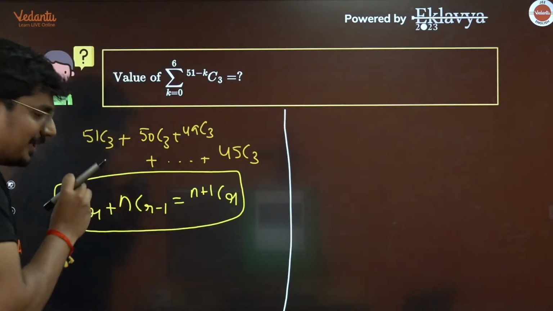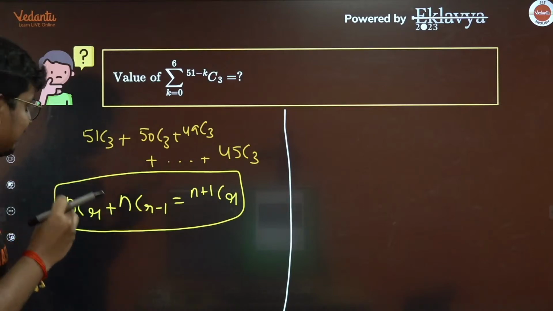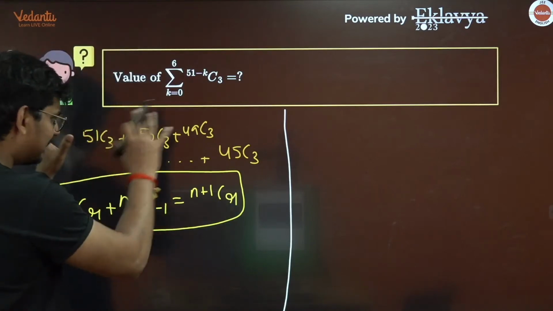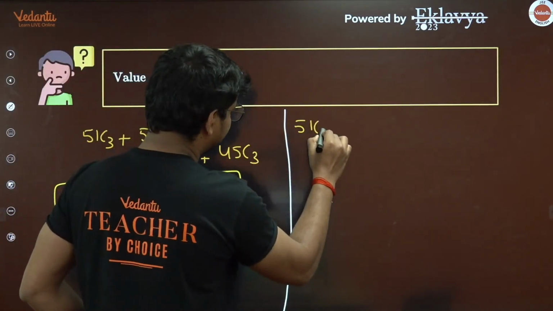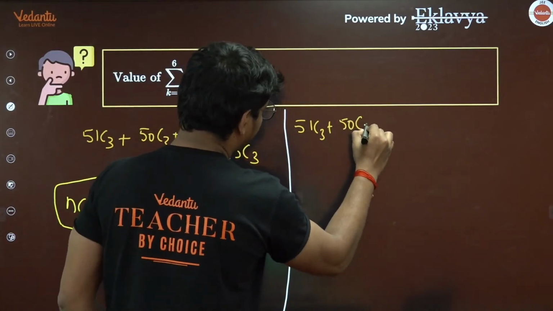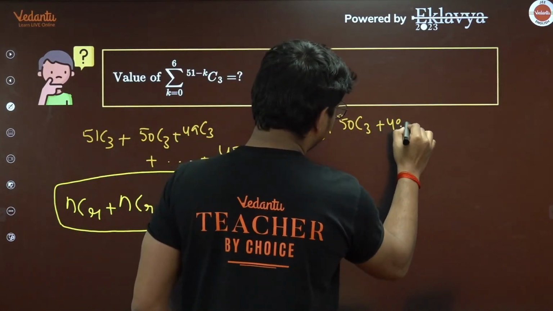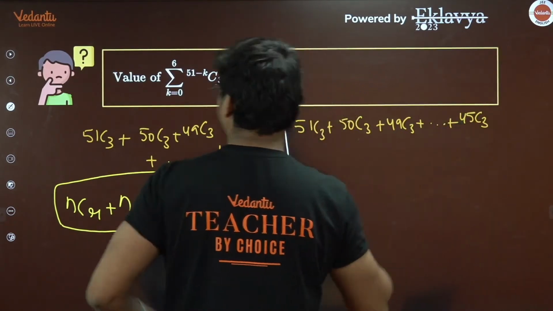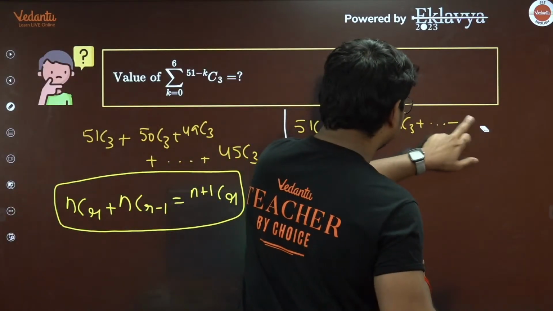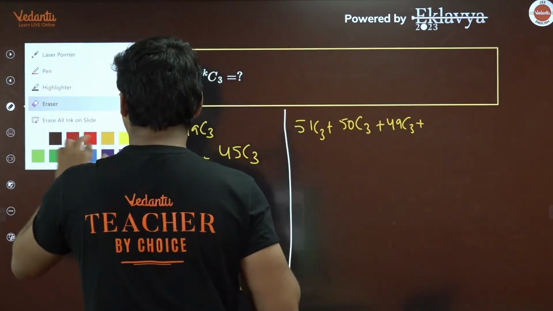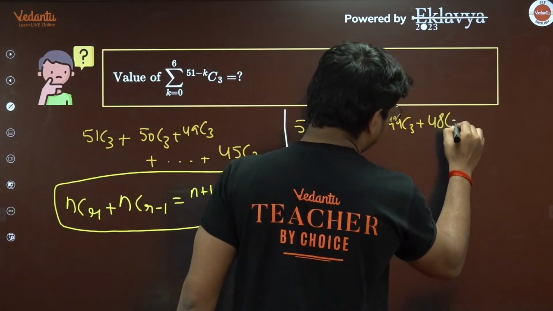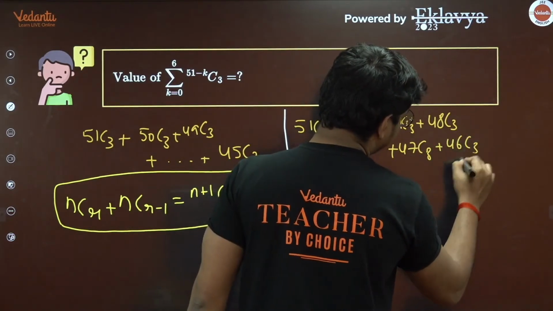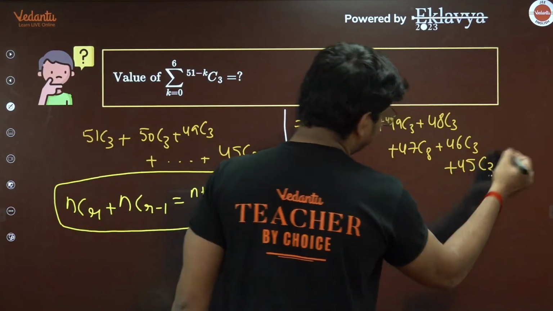Now, can we use this particular rule here? Well, how, sir? See, first things first, this is what is there: 51 C3 plus 50 C3, and then we have 49 C3 plus so on. Let me write all the terms for you so that you get clarity on what exactly is happening here: 49 C3, 48 C3, 47 C3, then 46 C3, and then 45 C3, correct?